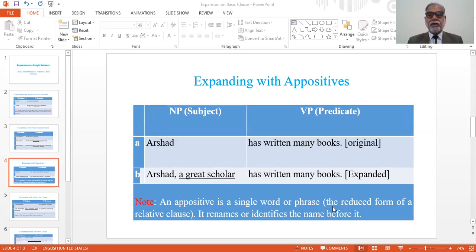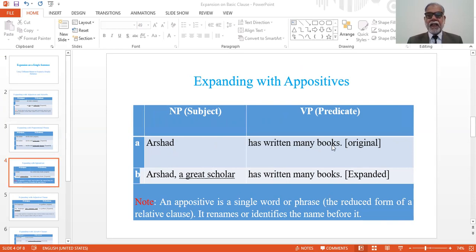Next, expanding with appositives. Participants, this word appositive may be difficult for you, but this remains in common use in writing. If not in speaking, this is commonly used in writing. And when we see this example, Arshad has written many books.